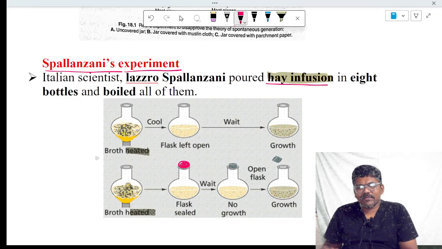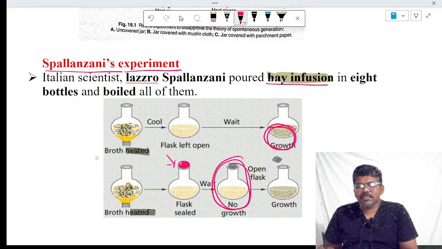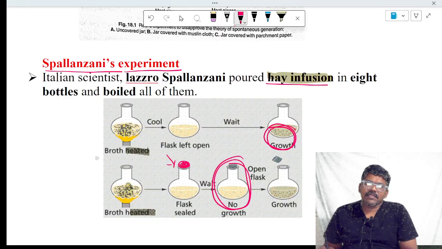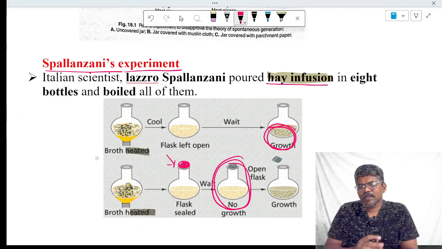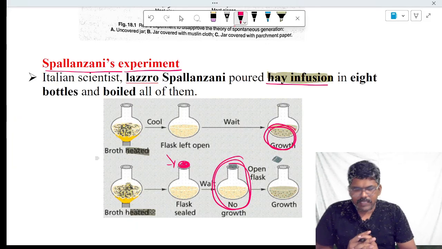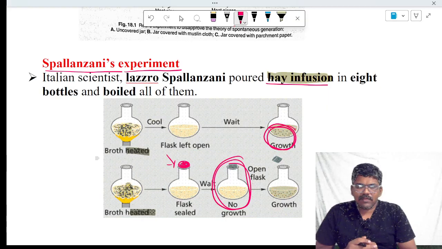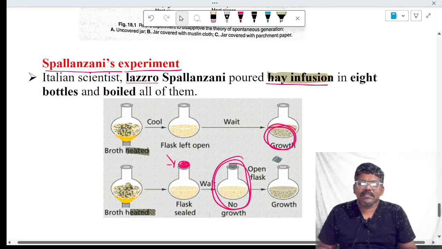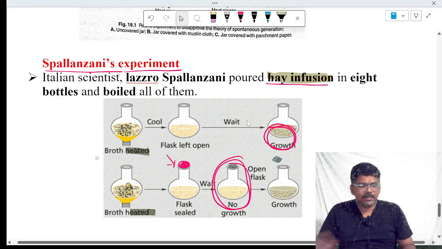The neck of one flask was sealed airtight, which means air cannot enter this flask. One flask he left open to the air. Later he observed growth of microbes only in the flask open to the air, but no growth of microbes in the flask with the airtight neck. It is a similar conclusion: living organisms come from the environment, but living organisms are not formed from non-living things. That is about Spallanzani's experiment. Thank you.